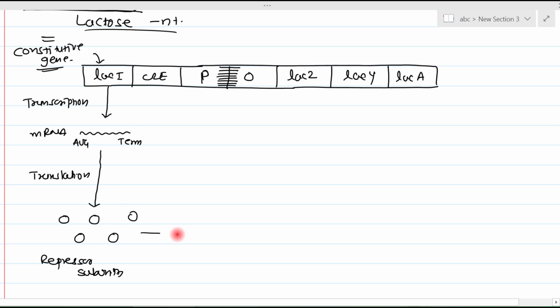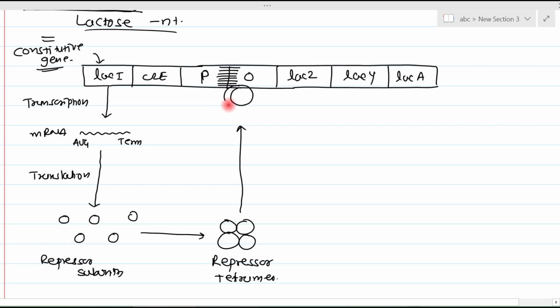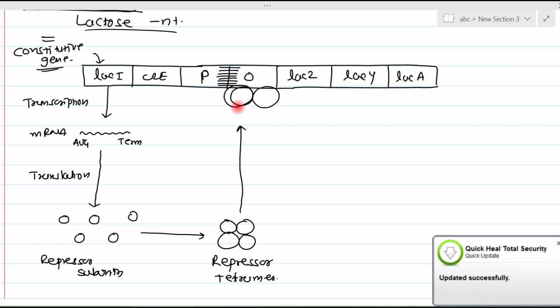These repressor subunits have affinity towards each other. So 4 repressor subunits bind with each other and they form a repressor tetramer. This repressor tetramer binds with this operator region. So what happens? This is the second subunit, this is the third subunit and this is the fourth subunit. So here as you can see, this repressor tetramer is bound with this operator.